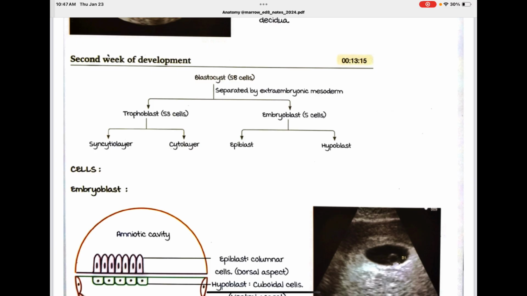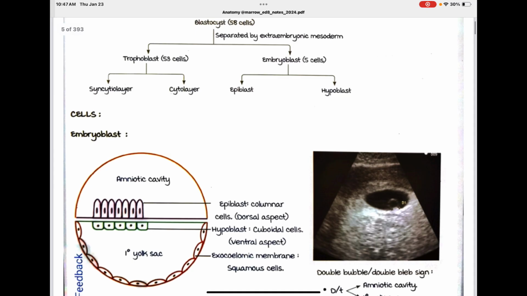Embryoblast 5 cells is epiblast and hypoblast. So blastocyst 58 cells, out of that 53 cells are for trophoblast, while the embryoblast is 5 cells, which are epiblast and hypoblast.